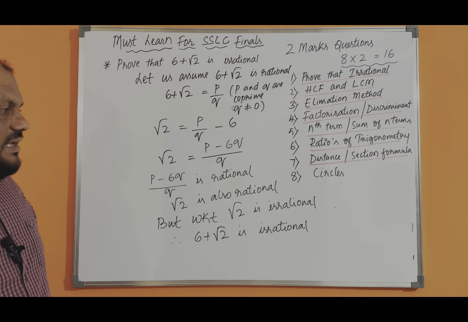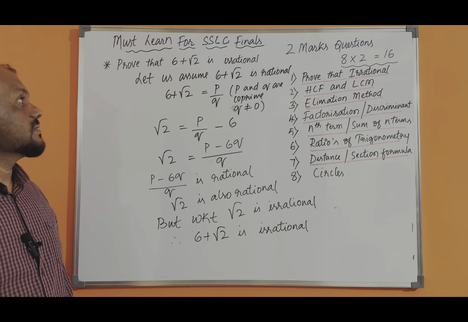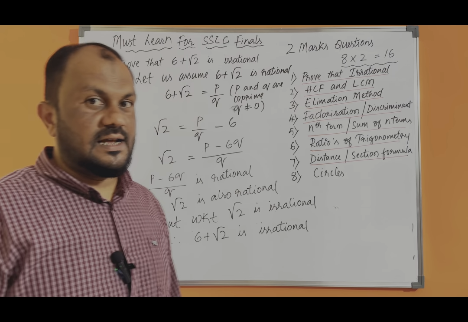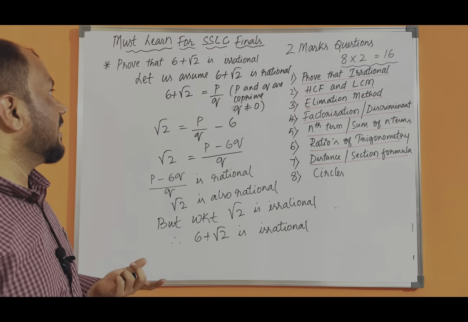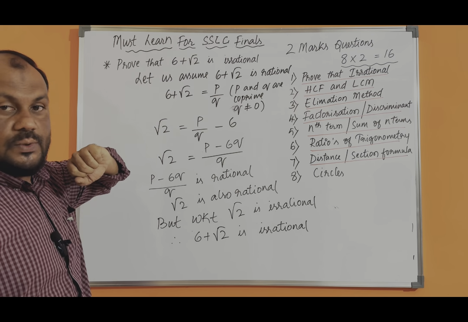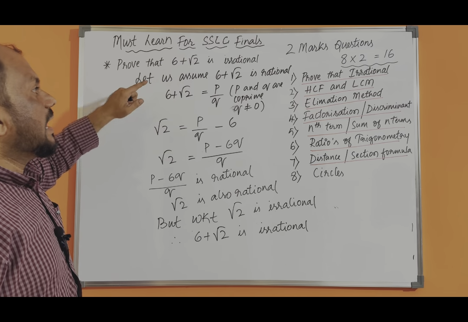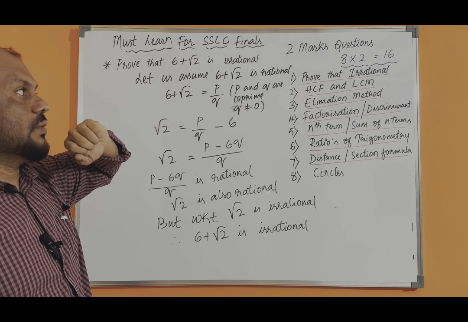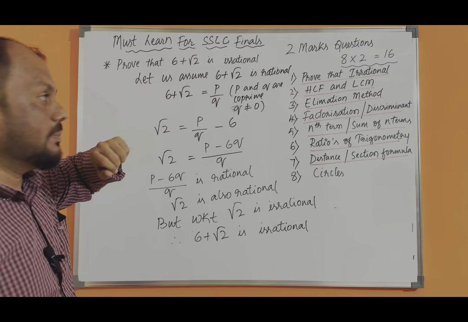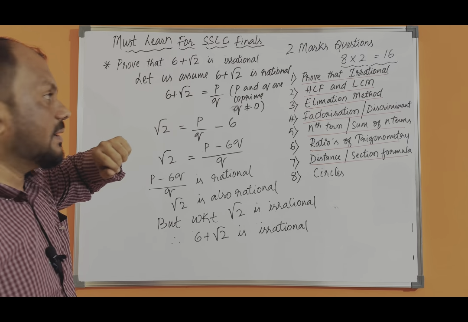So this is the very easiest thing to get the 2 marks, and here we are trying to prove that 6 plus root 2 is irrational. Let me quickly revise again. We are trying to prove that 6 plus root 2 is an irrational number. I considered 6 plus root 2 is rational. Then it should be expressed in the form of p by q, where p and q are co-prime and q is not equal to 0.